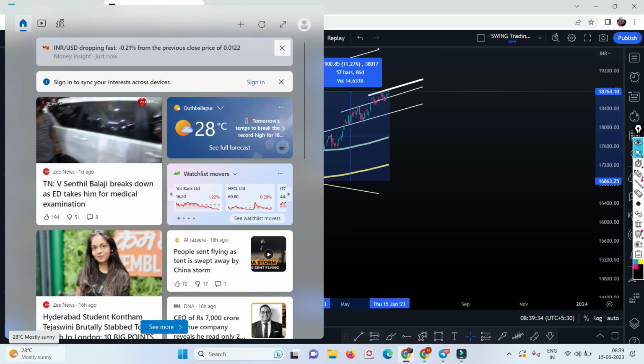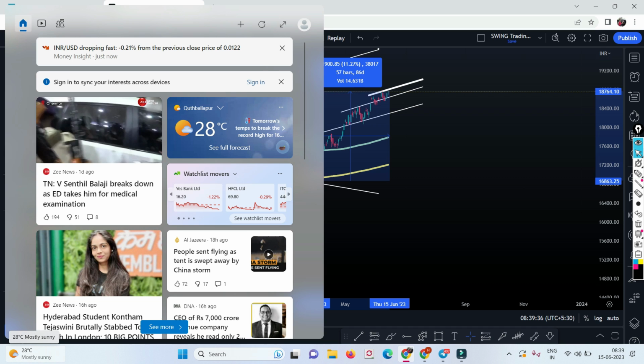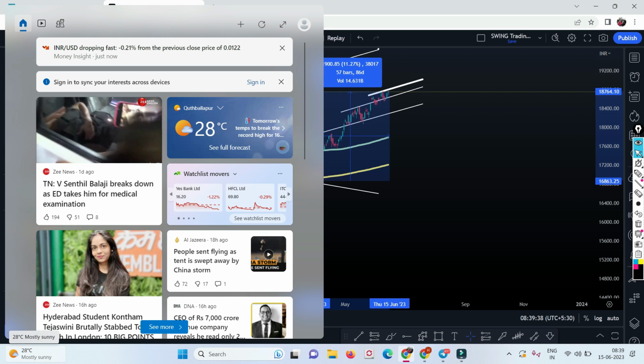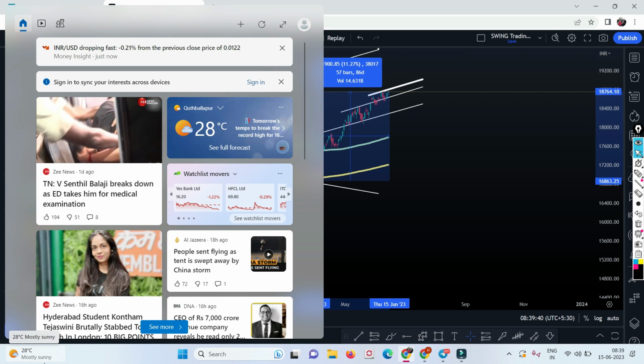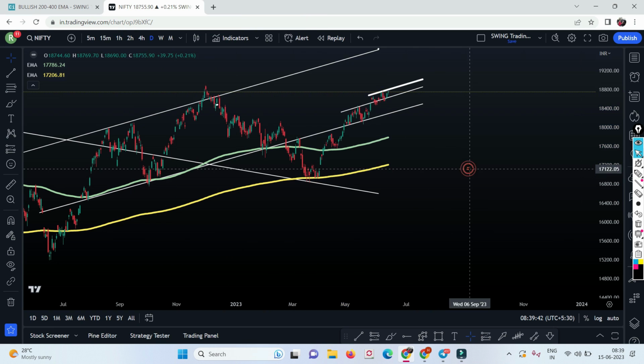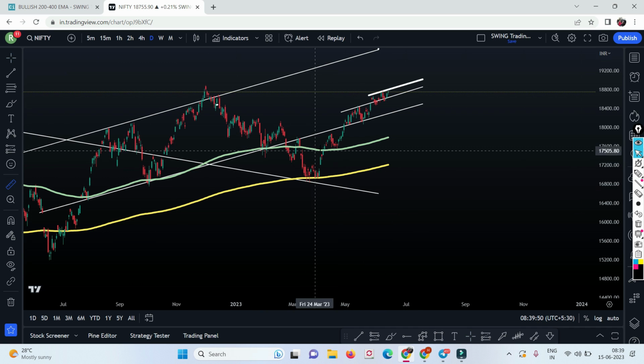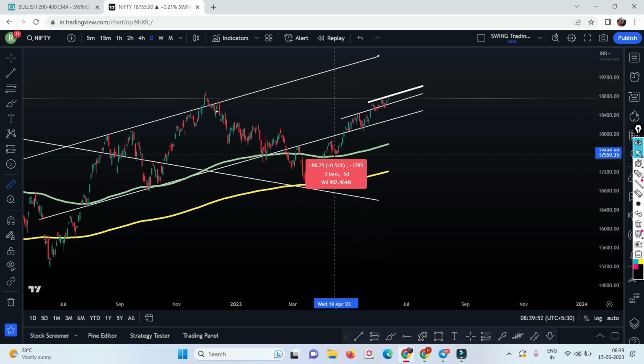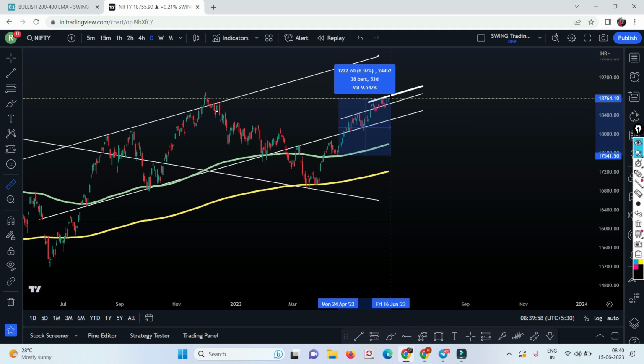This is called the data. This is just for learning, guys. I'm not giving you any sort of prediction, but this is how I evaluate. I go data driven. So what I meant to say is this has given a one-sided momentum, so there is a need to check the 200 moving average. Last time when Nifty took the support of the 200 moving average, let me show you, it gave a momentum of almost 7%.